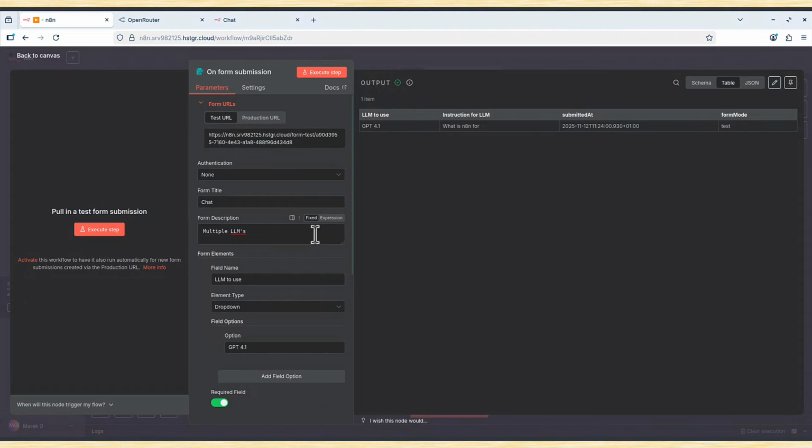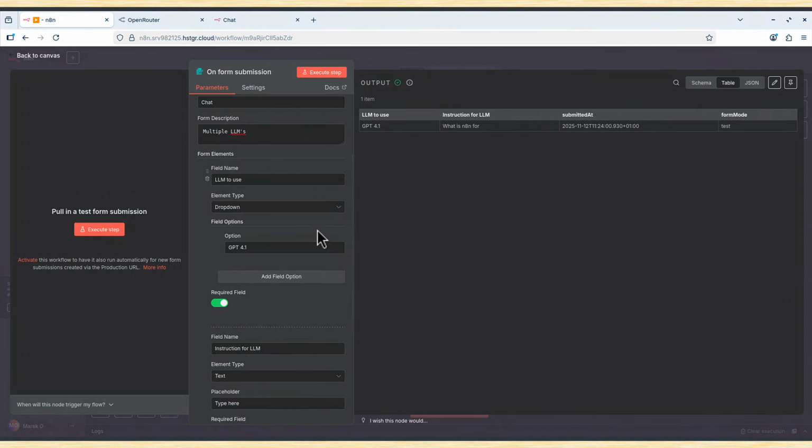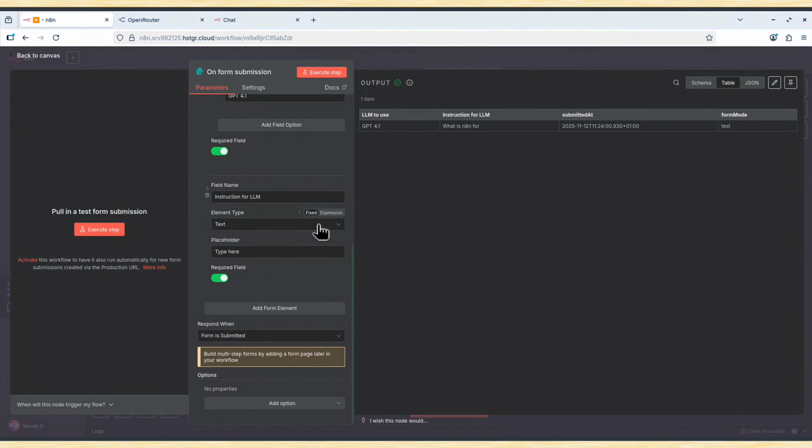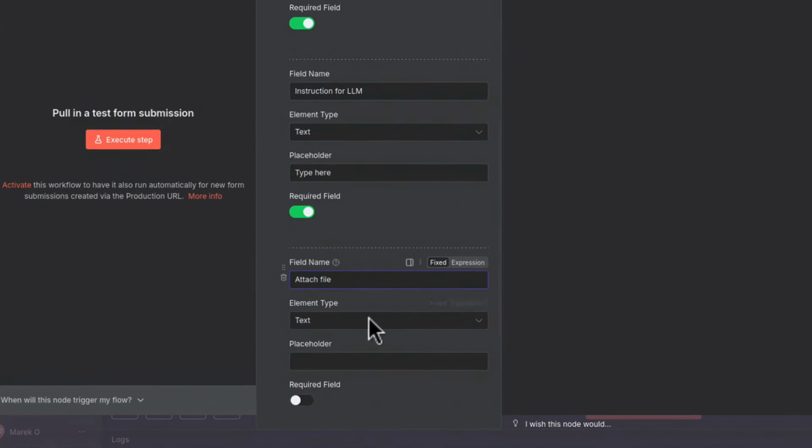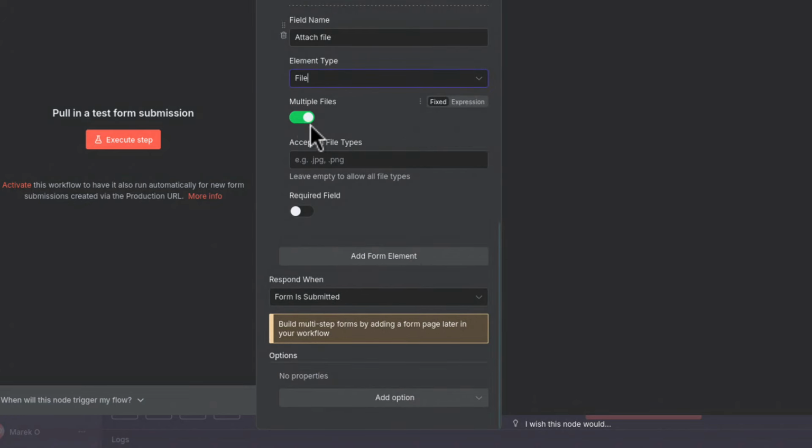But in our form, we also had the field where we could attach file, yes? So I will add yet another form element, and I will say attach file. Element type, I will choose file. I will let multiple files to be attached, that's not a problem. Maybe sometimes I want to ask AI question about multiple files, not about a single file. And here you can filter what type of files you want to accept. Only JPEGs, only PNG, maybe only TXT, let's say. But if you leave it clear, it will simply accept all file types.